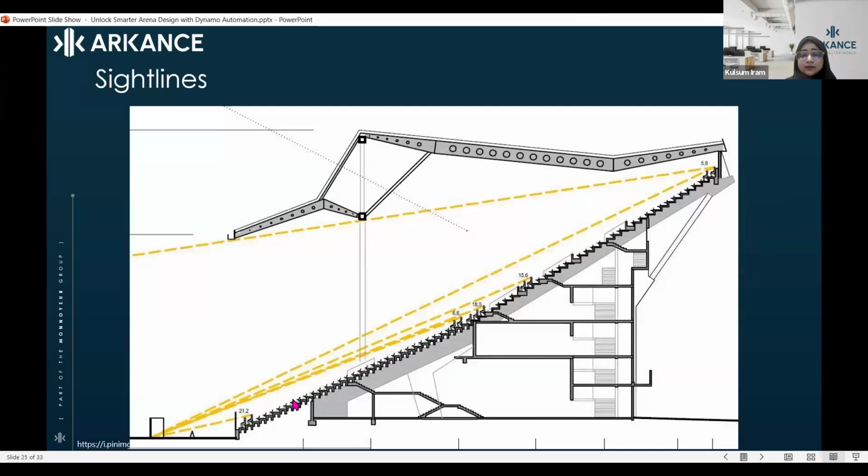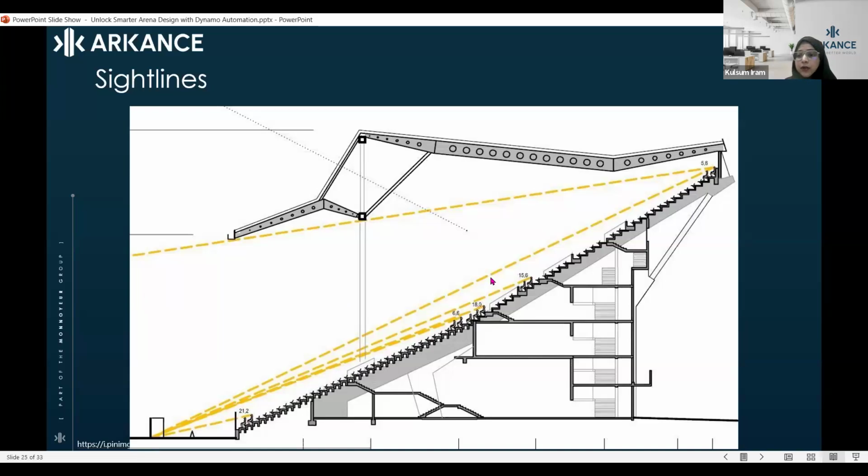Then come our seatings. When we come to seating, you can see this is how your seating arrangement or section of a stadium looks. What I want to showcase is that there is a focus point, and this particular focus point is going to lie on the field so that each person on this seating can have a perfect view, without any obstacle or hindrance, of this focal point. That is how we define our sight line for designing arenas or stadiums, so that there is no obstruction to the view of any person sitting on these chairs or sidelines.